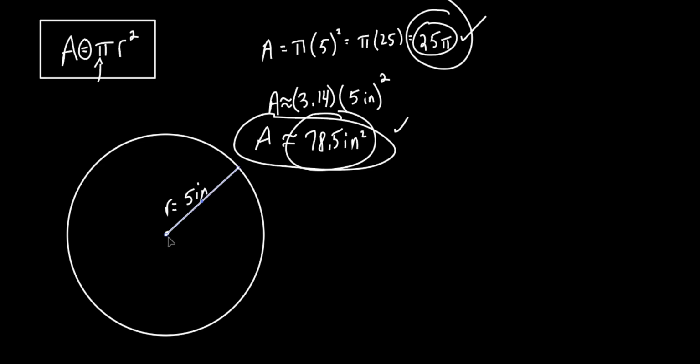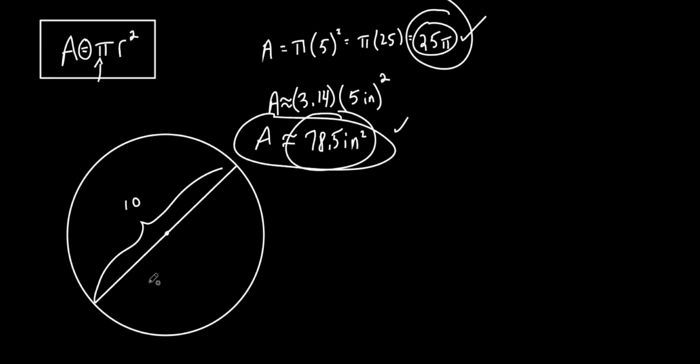I didn't talk about this in the other class, and I should have. Watch. Sometimes they're going to give you this. They're going to say that this whole thing is 10. Are we putting a 10 in here and squaring it? No. What are we doing? Finding the radius, right? So they don't give you the radius.